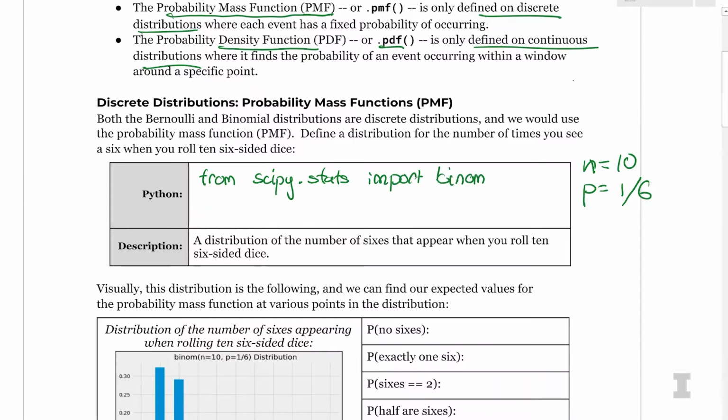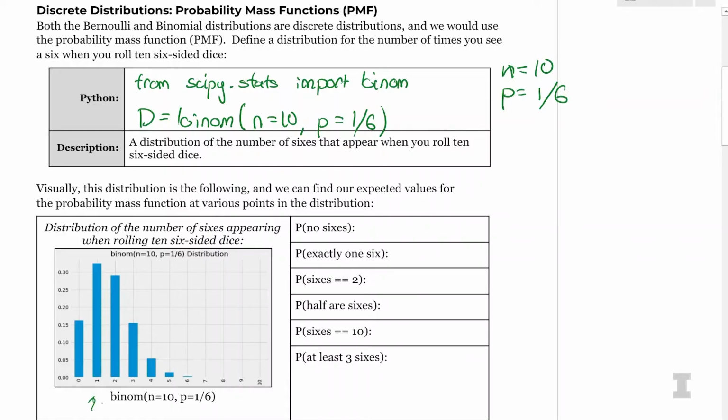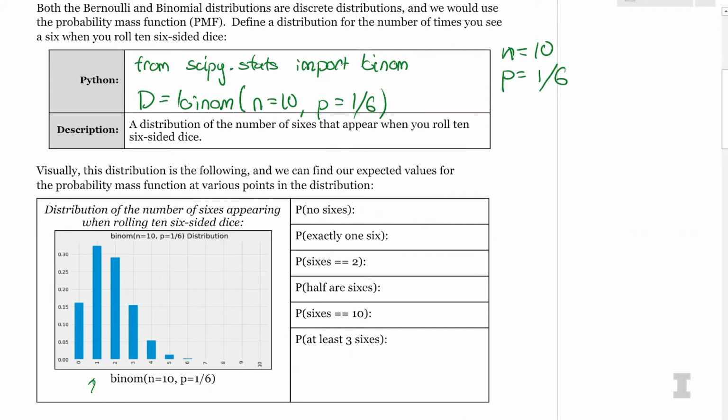And then I'm going to go ahead and create my distribution: d is equal to binom of n equals 10 and p equals 1/6. And this is a distribution of how many times a 6 will appear when I roll a 6-sided die. And I have a histogram of this distribution right here, but I want to find out some information about it.